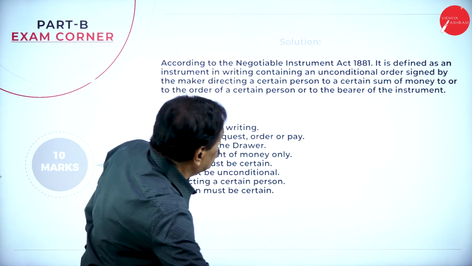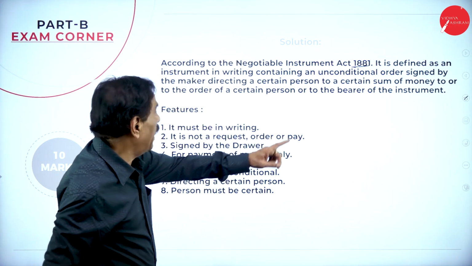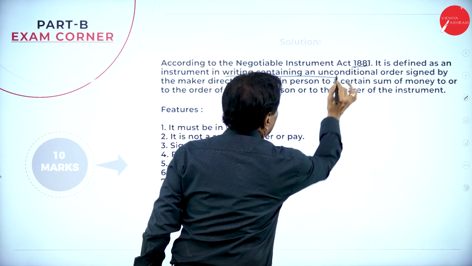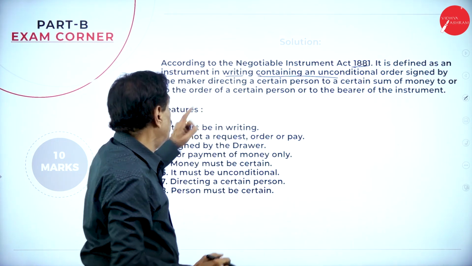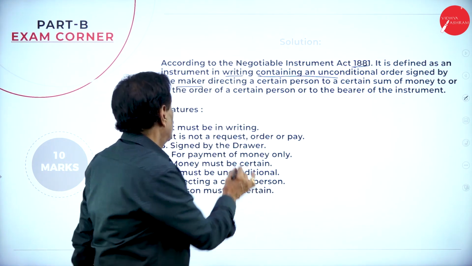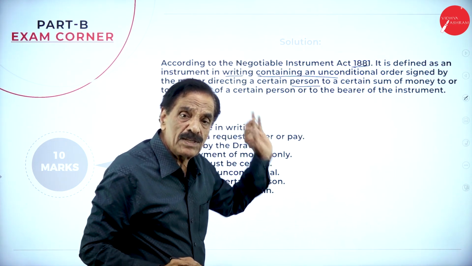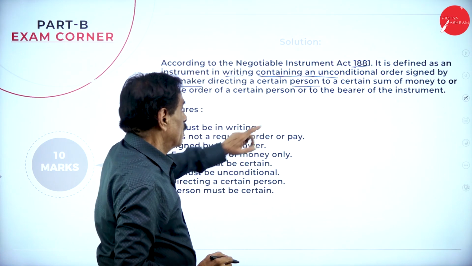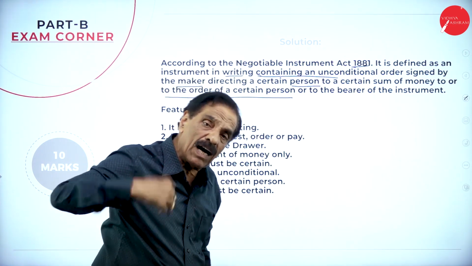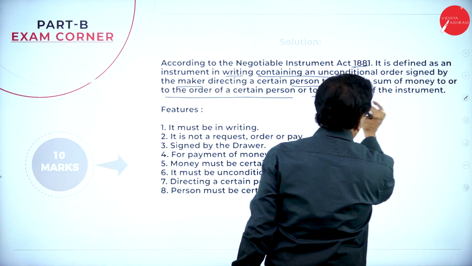According to the Negotiable Instruments Act 1881, it is defined as an instrument in writing containing an unconditional order, signed by the maker. The maker is the one who makes the bill, the seller, directing a certain person to pay a certain sum of money to the order of a certain person, or to the bearer of the instrument.